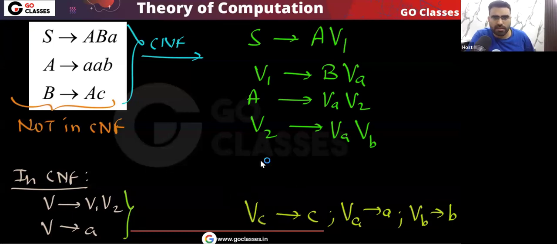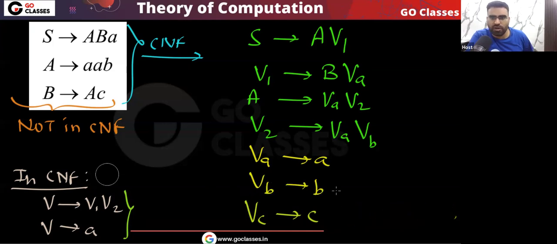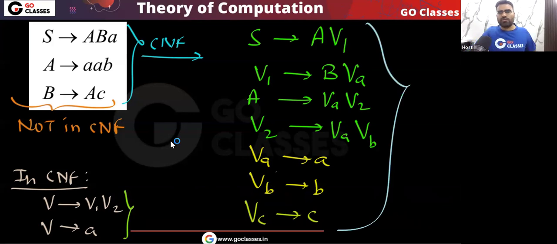I can write it step by step. Va going to a, vb going to b, and vc going to c. So this will be your final answer. Is this point clear? Please tell me. Like this you can convert a context free grammar into CNF. This is the final CNF that we will get.